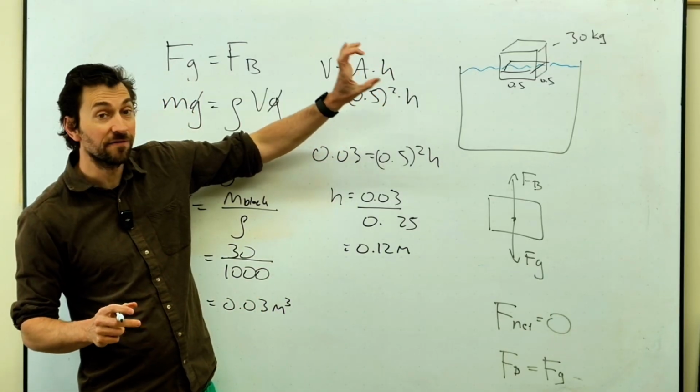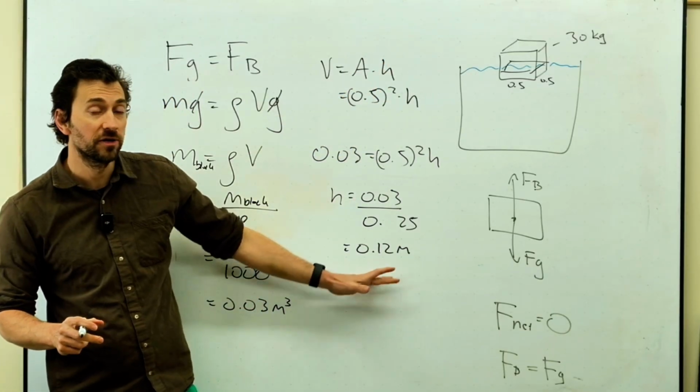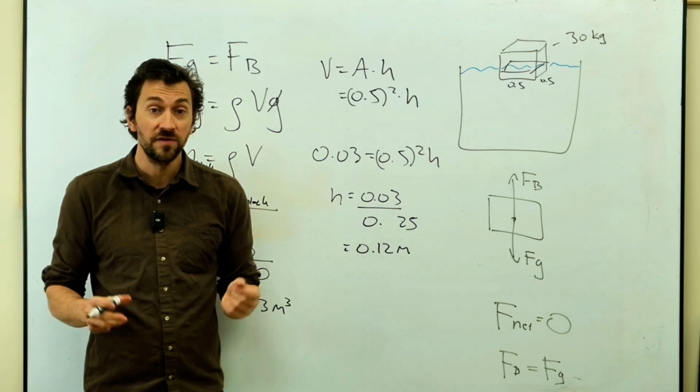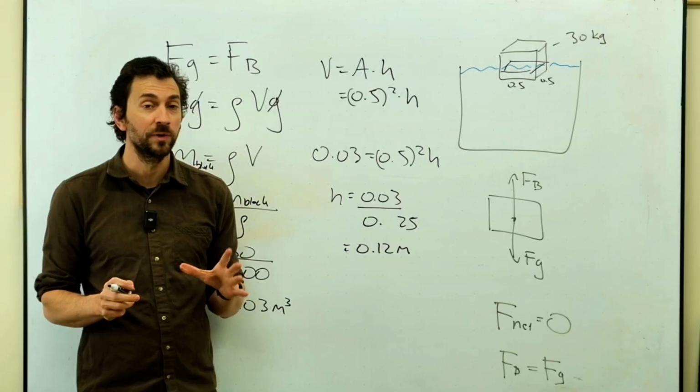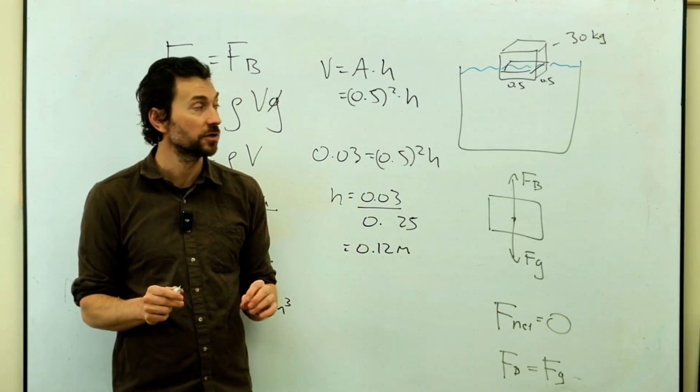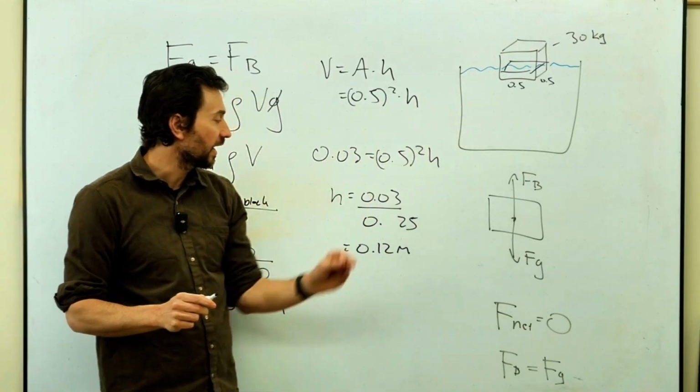Remember, this block was 50 centimeters high, and 12 centimeters is under water. So about a quarter of it is in the water. That feels about right. So what we did was we just said that the force of gravity is equal to the buoyancy force to figure out the height of that part there.